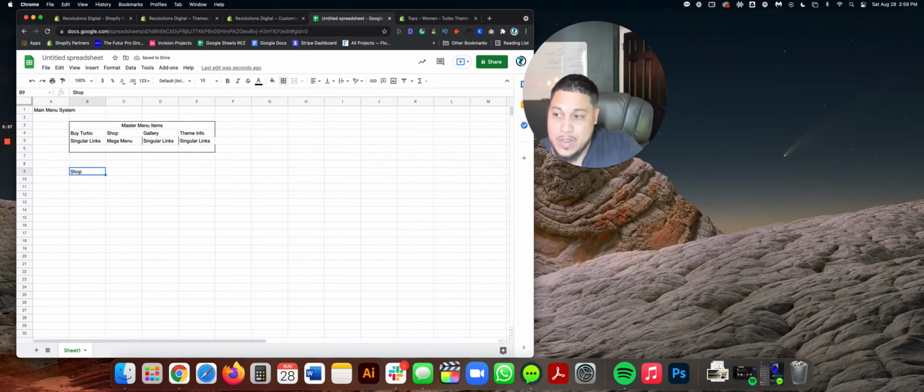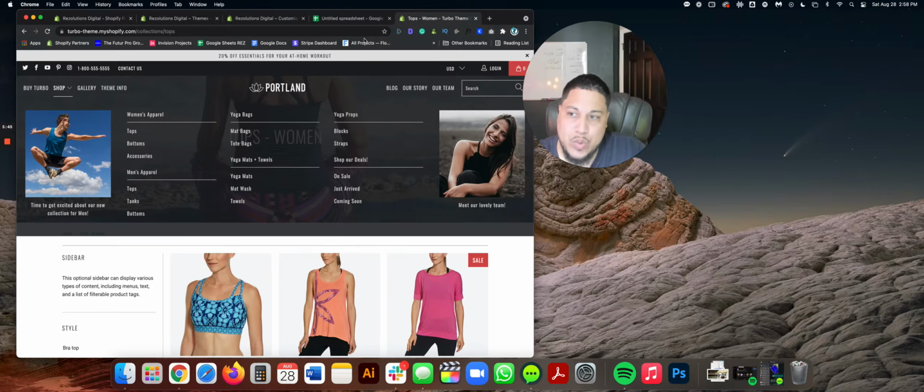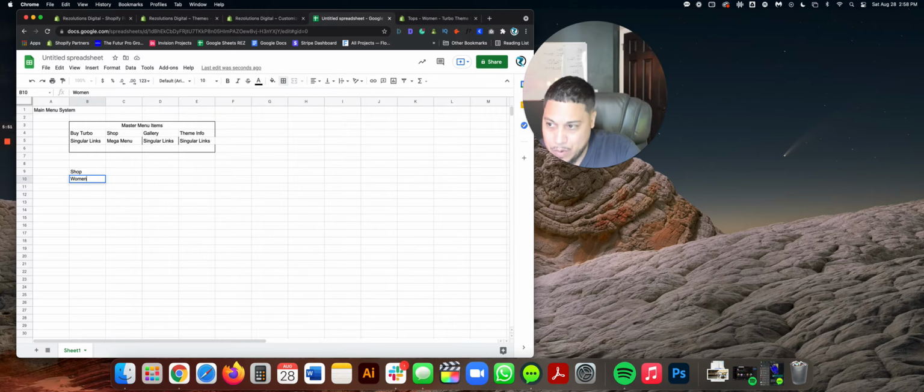That's a mega menu. So now that shop's there, okay, fine, shop, what do we have underneath that as level 2 items? So level 2 items, according to Turbo, how they have it here is we have women's apparel, yoga bags, okay? So we're going to go right here, women's apparel, okay, yoga bags, right? And we start to fill this up all the way through, okay?